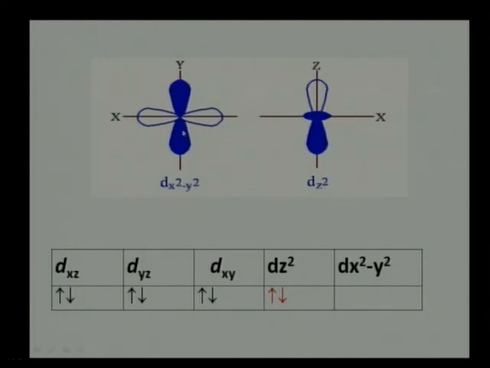Now here the single electron in dx square minus y square is repelled by 4 ligands, while the single electron in dz square orbital is repelled by these 2 ligands. Means the dz square orbital is lower in energy compared to dx square minus y square. So if the ligand field strength is large, then the energy difference between the dx square minus y square and dz square orbital is larger than the pairing energy. As a result, in such a situation, both electrons are accommodated in dz square orbital.